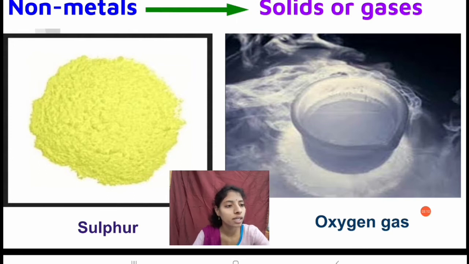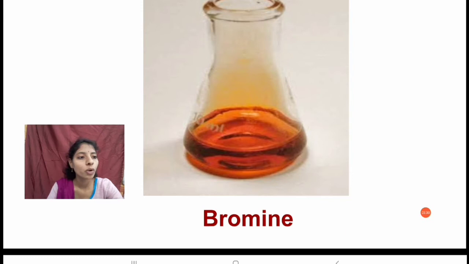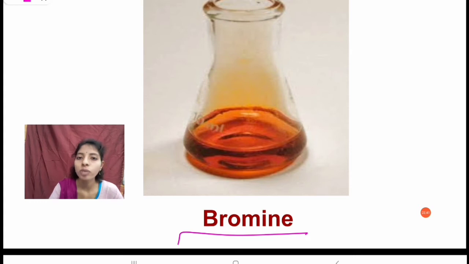So non-metals exist as solids and gases. But there is only one exceptional case among the non-metals which is present in liquid form, that is bromine. You can observe this bromine, only it is in a liquid state at room temperature. So remaining all non-metals at room temperature are solids or gases. The only exceptional case is bromine, which is present in liquid state.